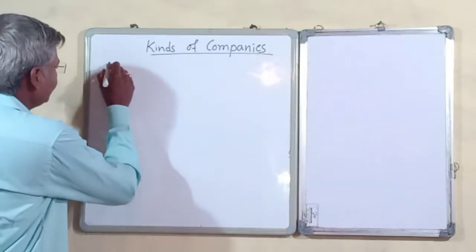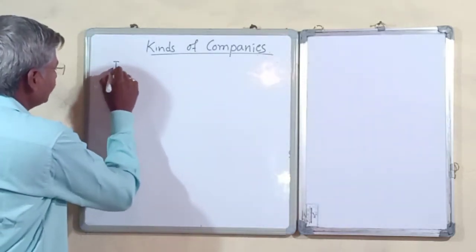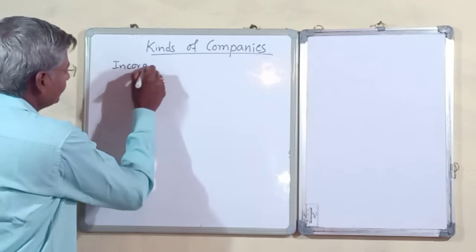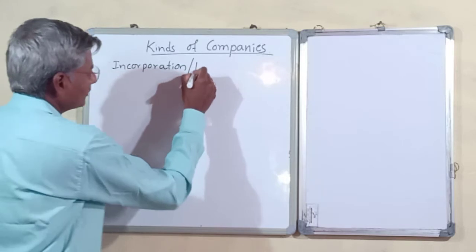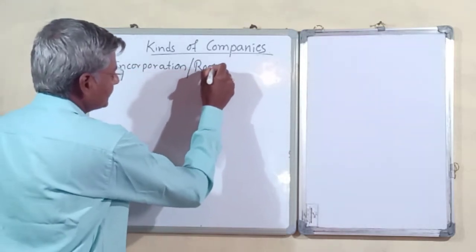We classify companies based on incorporation or registration.